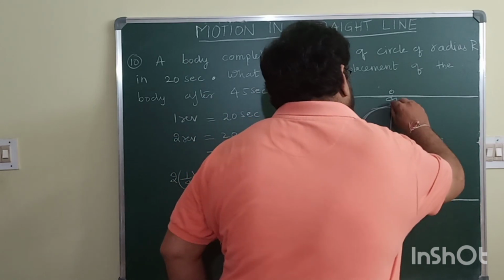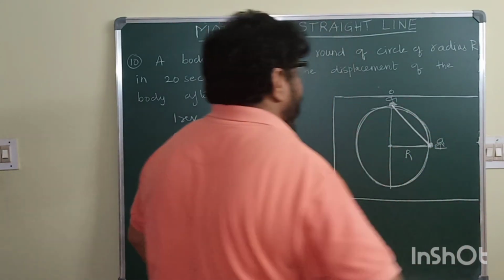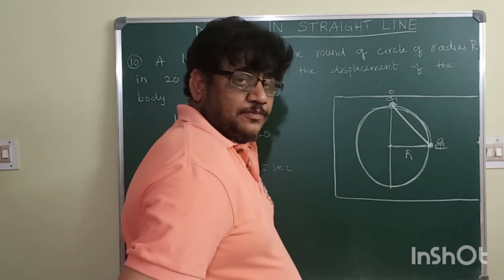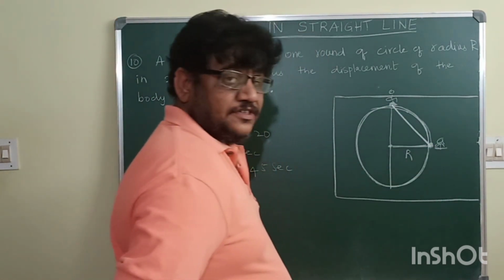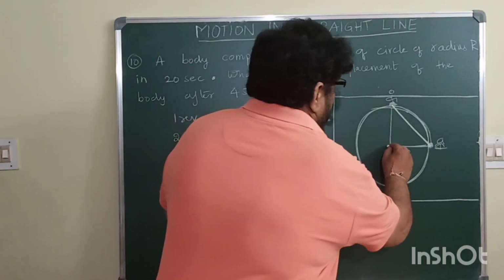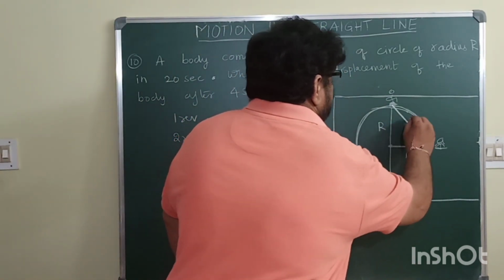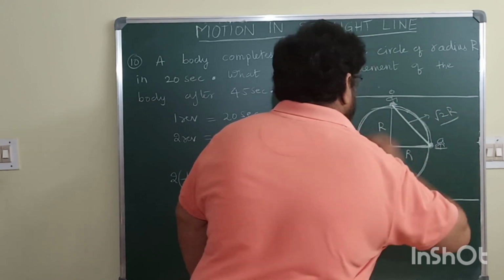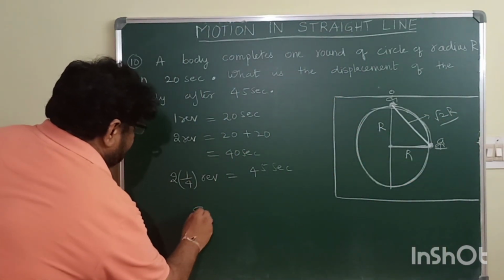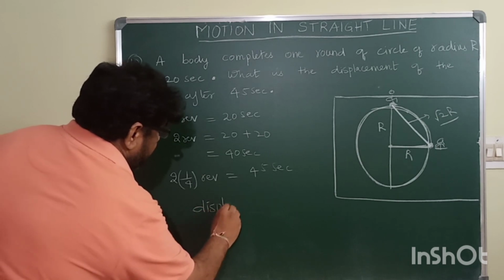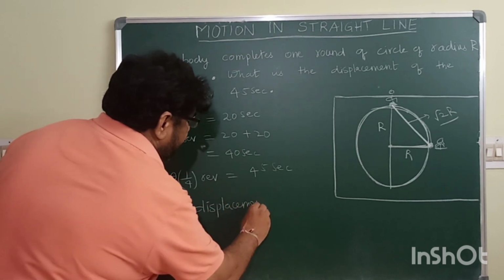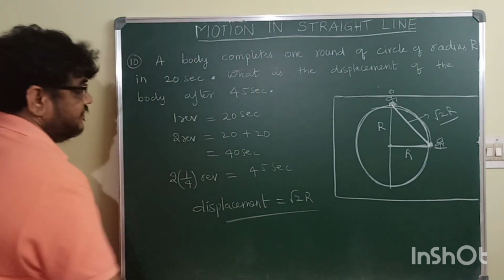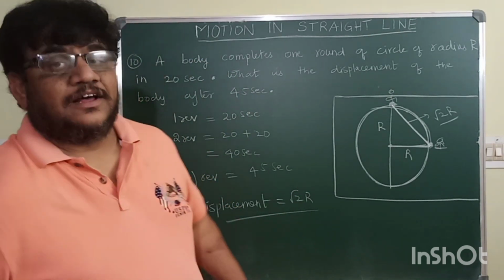You know, the length of the shortest path between initial and final positions is nothing but displacement. So you know, this is radius, this is radius. So this length will be root 2 r. So displacement of the person will be root 2 times of r.